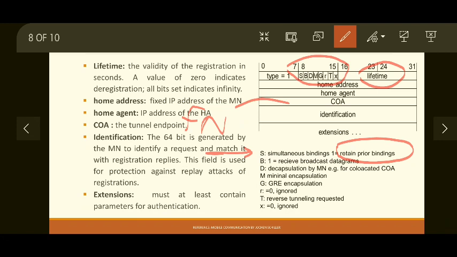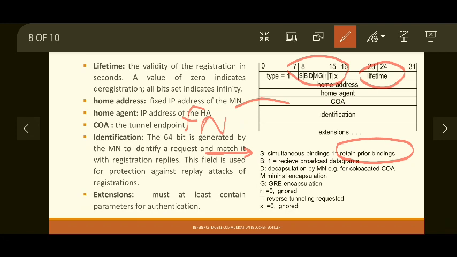Then next is D. D indicates decapsulation. Remember, the packet arrives at the foreign agent encapsulated. So who is doing the decapsulation? Whether the foreign agent will do decapsulation or the mobile node, that is indicated by the D field. Okay, so D field equal to 1 indicates decapsulation by the mobile node, that is used for co-located COA.